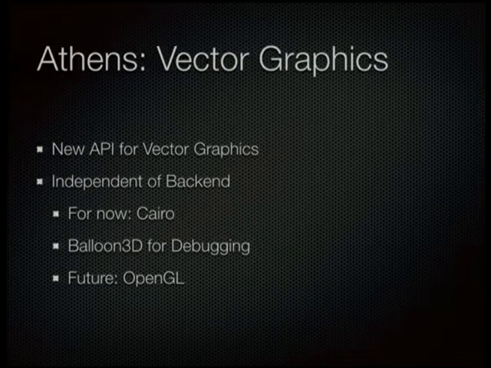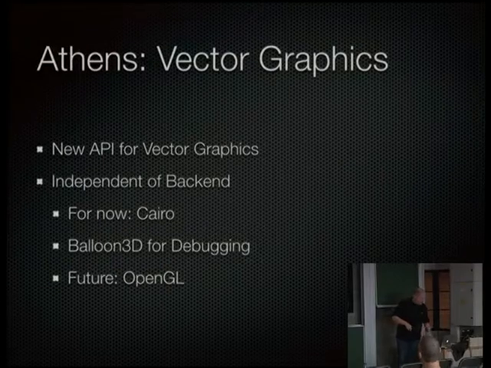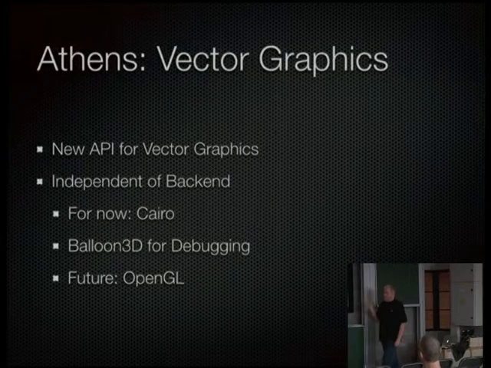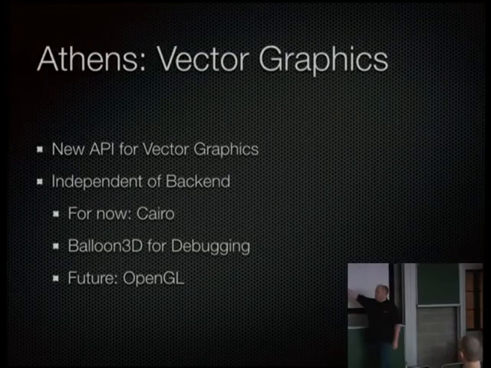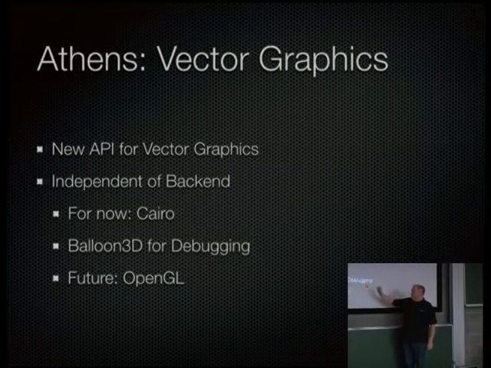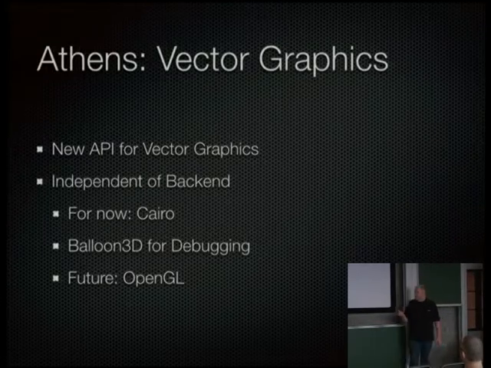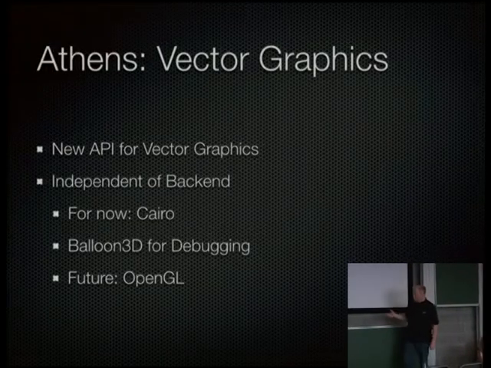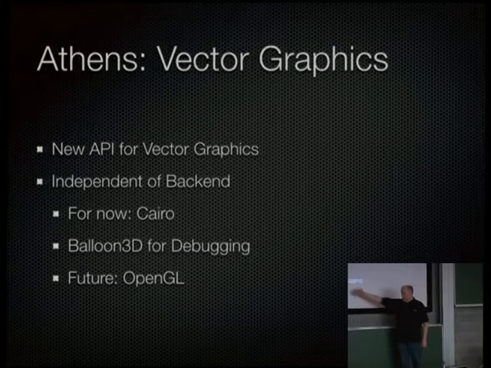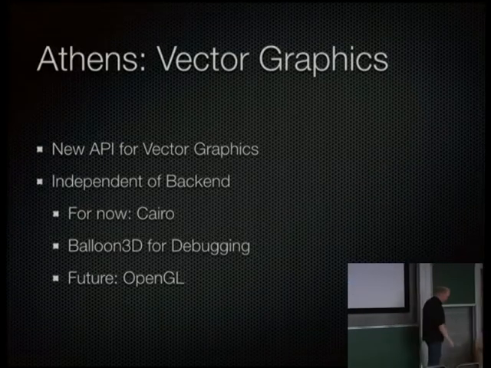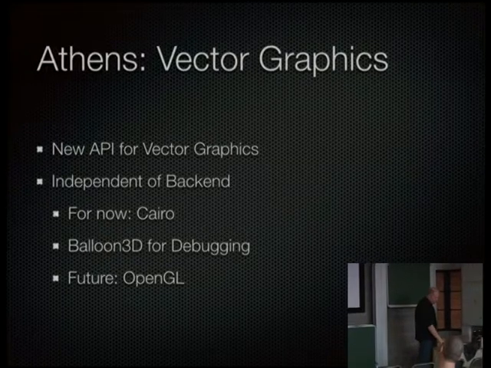So that's very nice. Another thing that we are working on, but which is a big project, is a vector graphics backend that should replace the 70s style bitmap graphics that drives the system right now. So it's a new API for vector graphics, a modern API with independent backends. For now we use Pharo. There was a Balloon 3D backend for debugging, but because Balloon 3D is not complete in the sense of a complete vector framework, it's not really useful. It cannot do certain things. And in the future, we would like to directly go to OpenGL and use hardware rendering. But for now, it's Pharo.